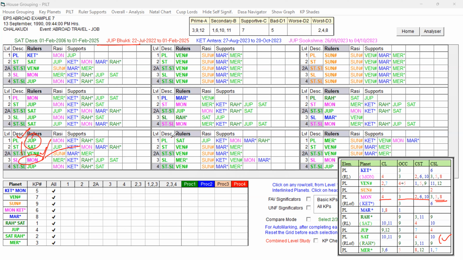But during the Saturn Antara, when it was running, she had accepted the offer, and she was interested in going abroad. But they were not mentally satisfied about what to do. Whether to go and take up the job abroad, because of some issues, they were hesitating. But actually, they did not finally take the offer. So in Saturn Dasa, Jupiter Bhukti and Saturn Antara, they dropped the offer. She did not go abroad to join the job.